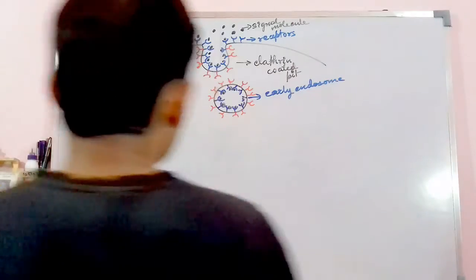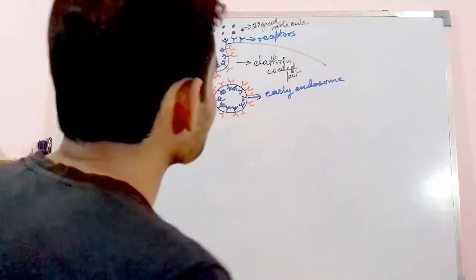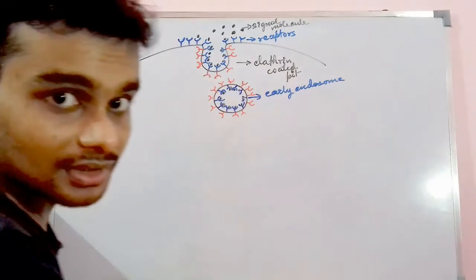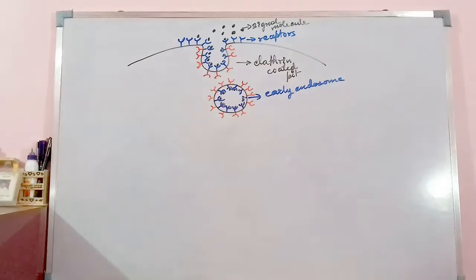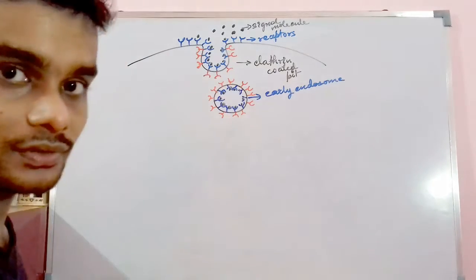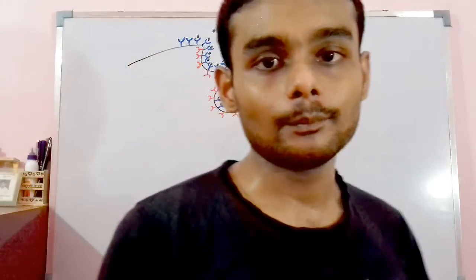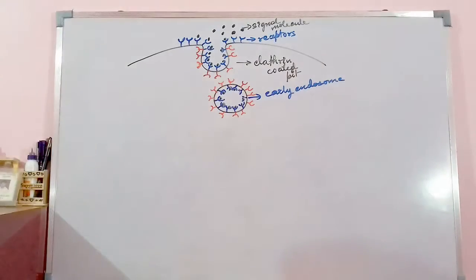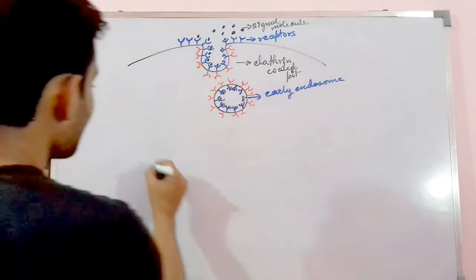Now, in the next step, the step right after this, what happens? These endosome molecules are encountered by the Golgi complex. Let us draw the Golgi complex here.